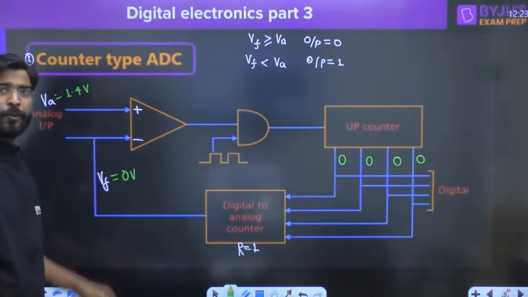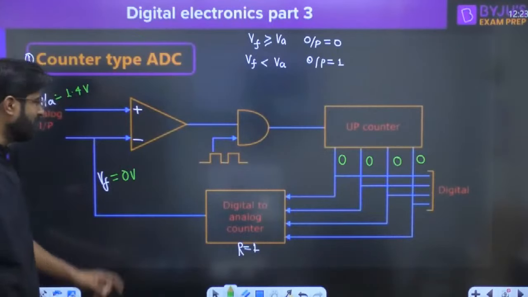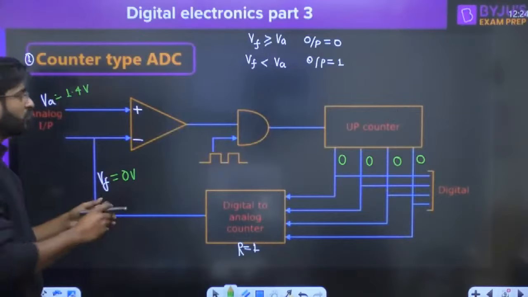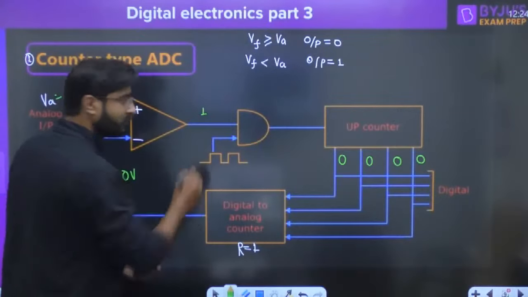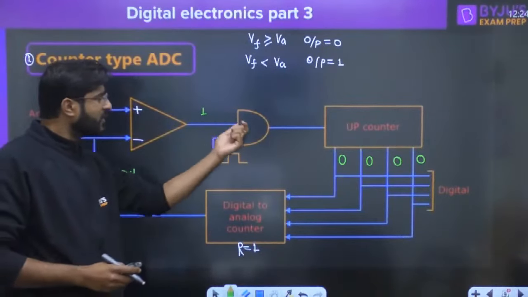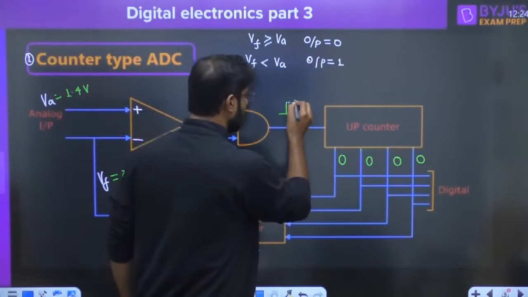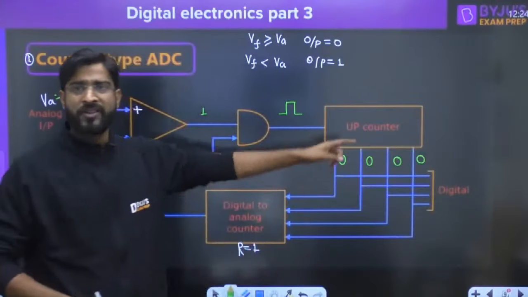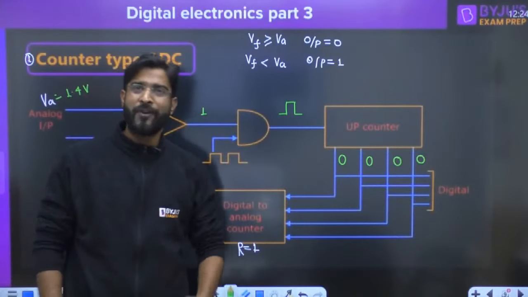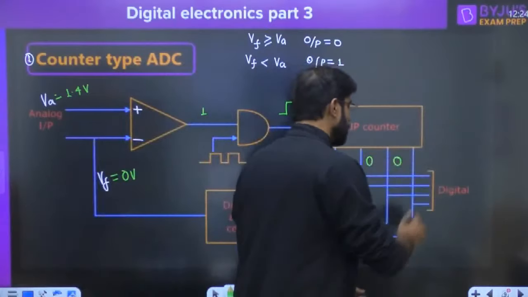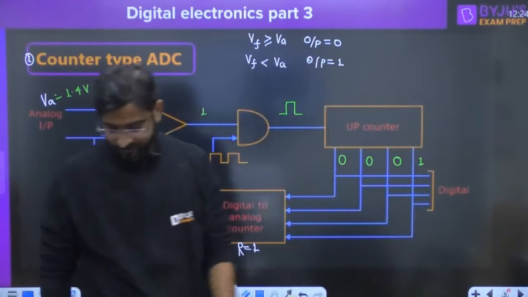Now this 0 volt and 1.4 volt are compared. Which one is greater? Definitely the positive terminal voltage is greater than the negative terminal voltage, so you will get a 1. What is the role of the AND gate? The AND gate will convert this 1 into the form of a clock. Now the up counter receives the clock, and whenever the up counter receives the clock, it increases its state and becomes 1.